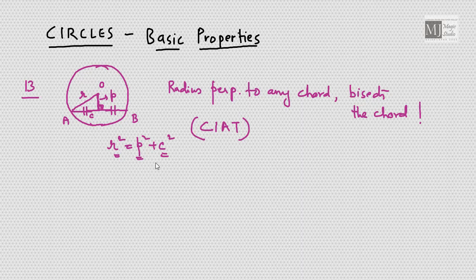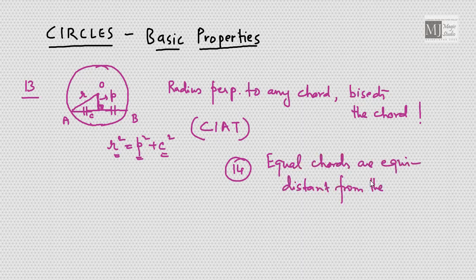The converse is also true means any line from the center which bisects the chord is actually perpendicular to the chord. That is what we mean by converse is also true. Let's take up one more property quickly. Equal chords. We have two chords which are equal. Then they are equidistant from the center.